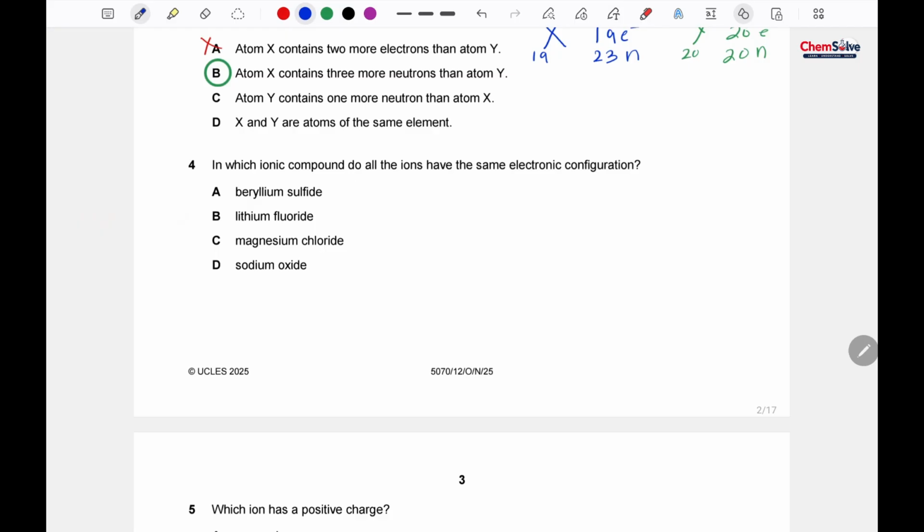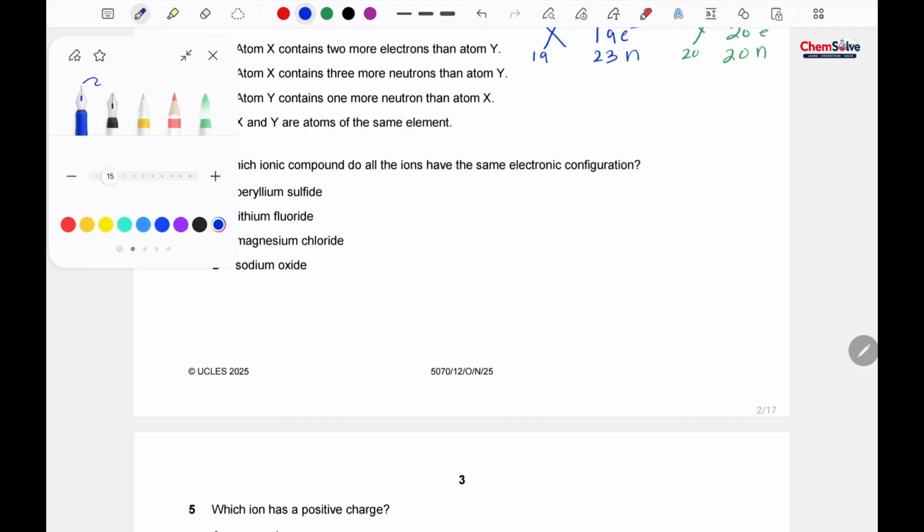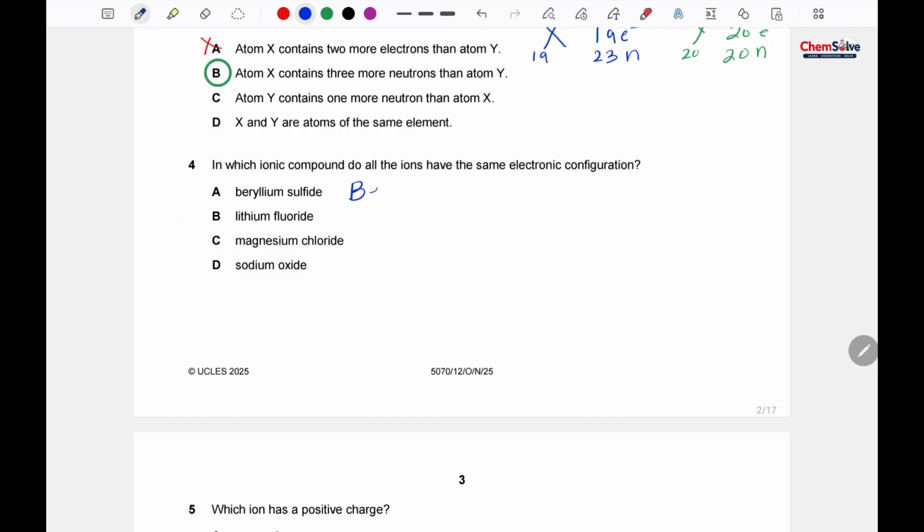Beryllium is Be positive 2 because it belongs to group 2, and sulfide is S minus 2. Lithium fluoride has Li positive 1 and F minus 1. Magnesium chloride is Mg positive 2 and chloride is Cl minus 1. Sodium oxide, sodium is Na positive 1 and oxide is minus 2.